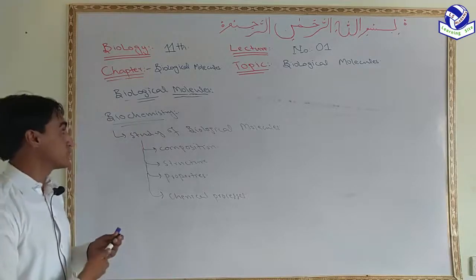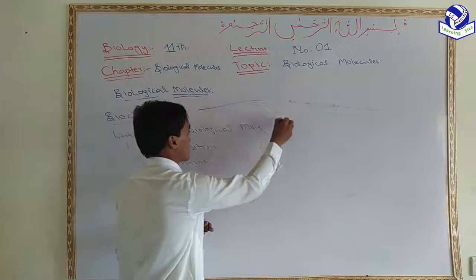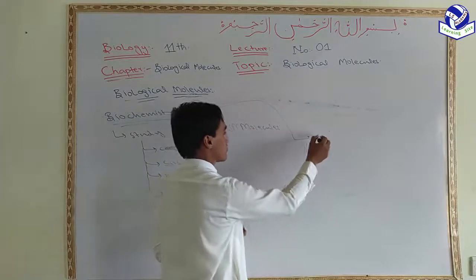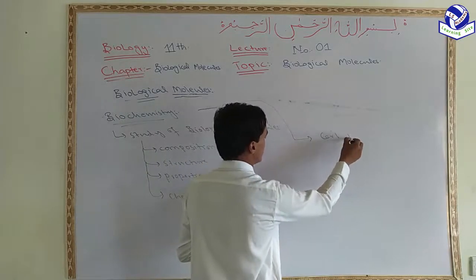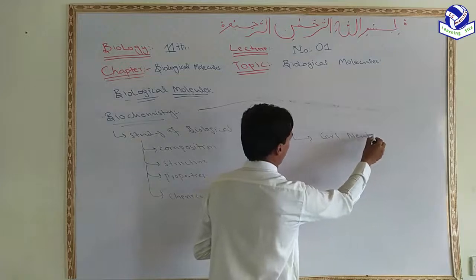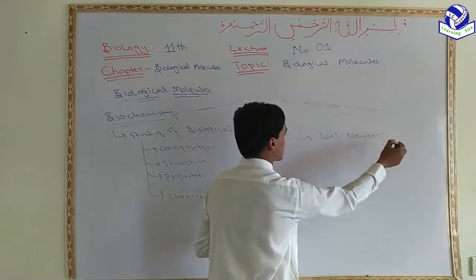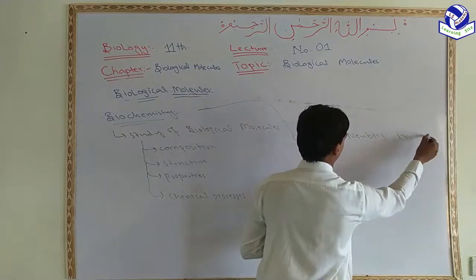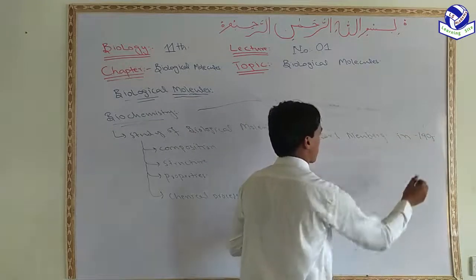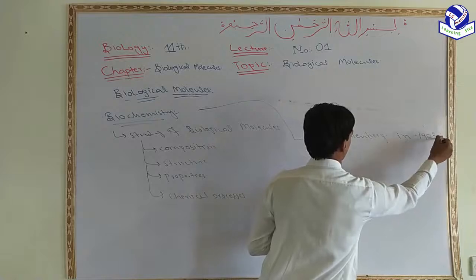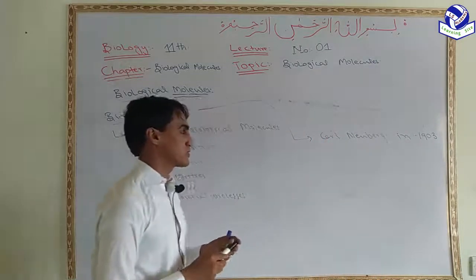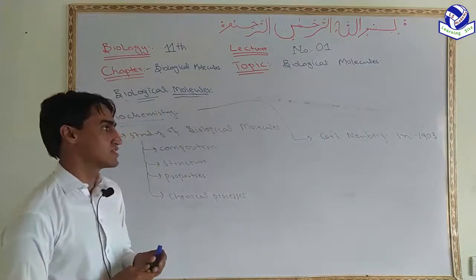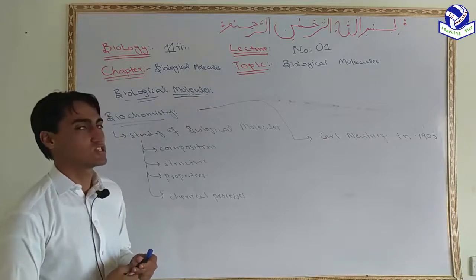And the term biochemistry was first proposed by Carl Neuberg in 1903. The scientist who first proposed the term biochemistry is Carl Neuberg in 1903.